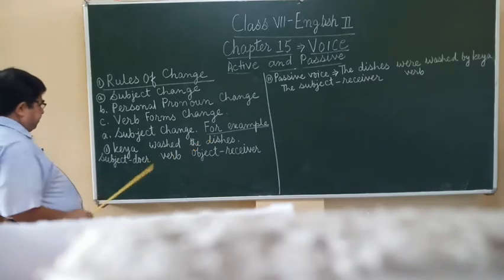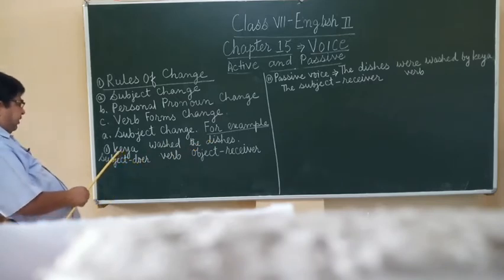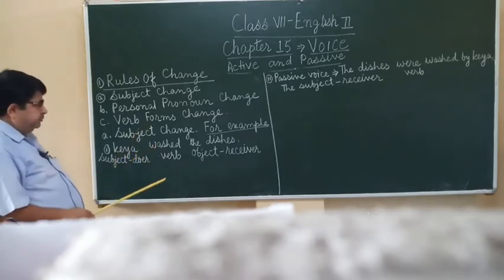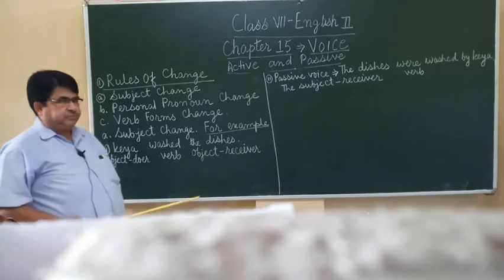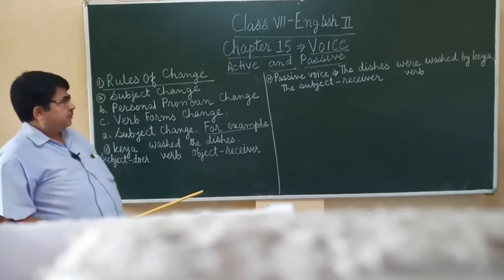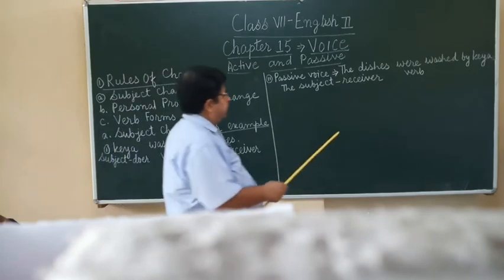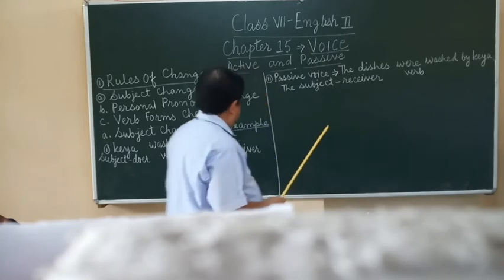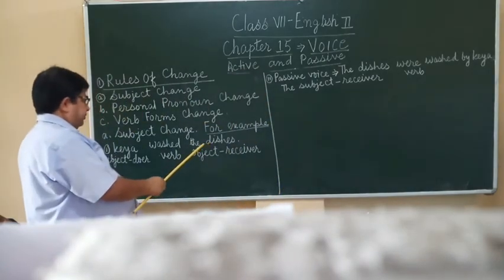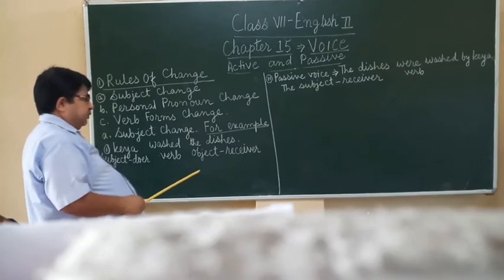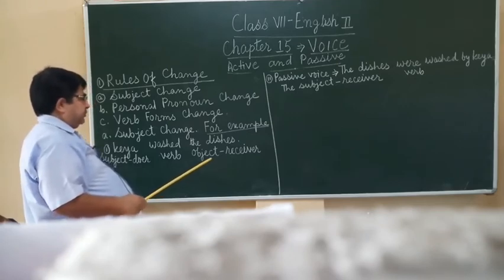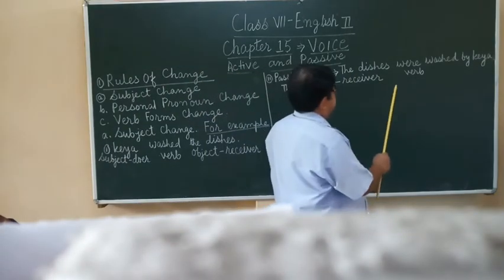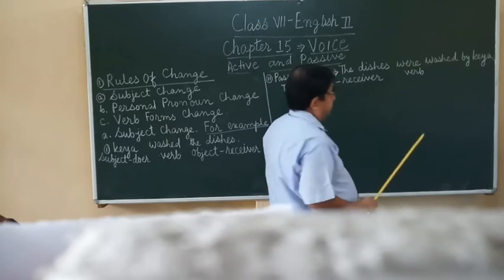Kaya washed the dishes. Here the Kaya is subject, washed verb, the dishes object, which is the receiver. Now you see here, the dishes were washed by Kaya. The object, the dishes, which is the receiver, is the subject of the passive voice, the dishes were washed by Kaya.